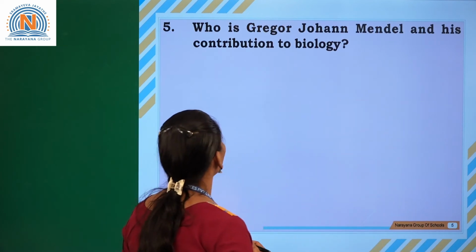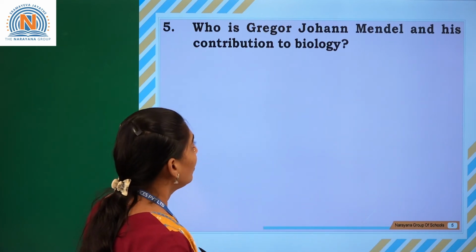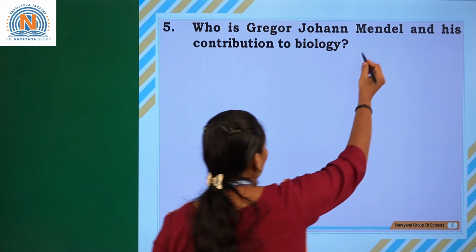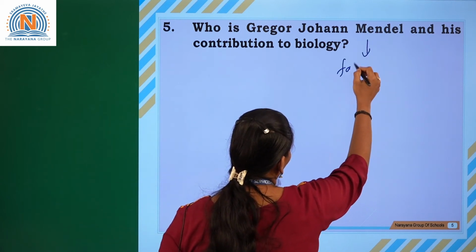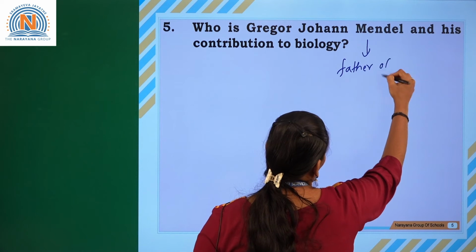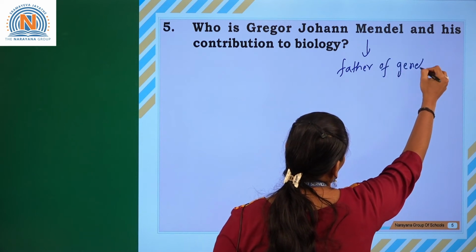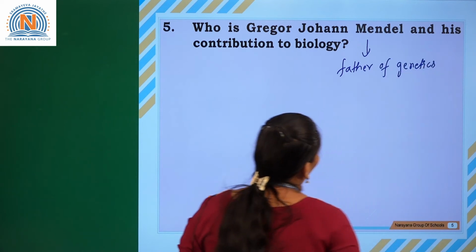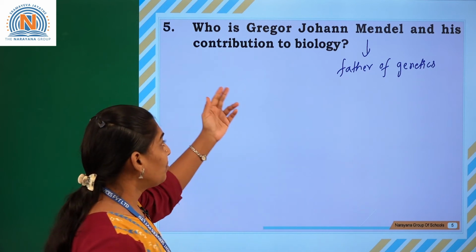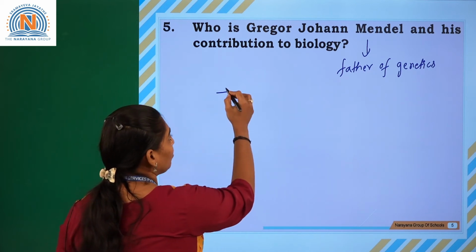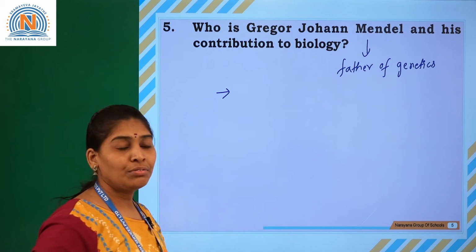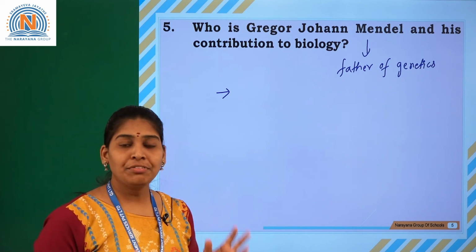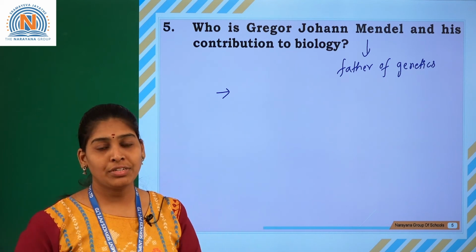The next question is, who is Gregor John Mendel? He is a great scientist. Mendel is the father of genetics. His contribution to biology is that he explained how variations pass from one generation to the other generation.